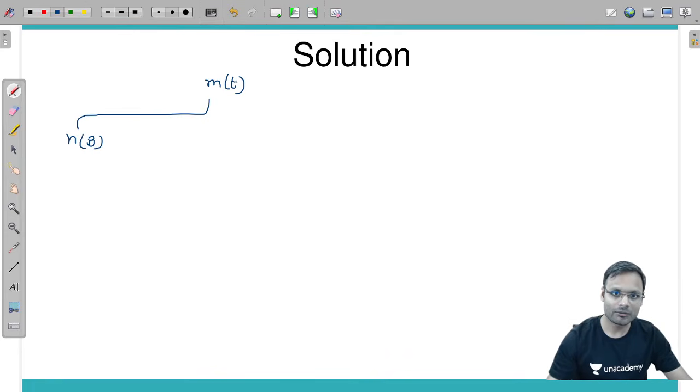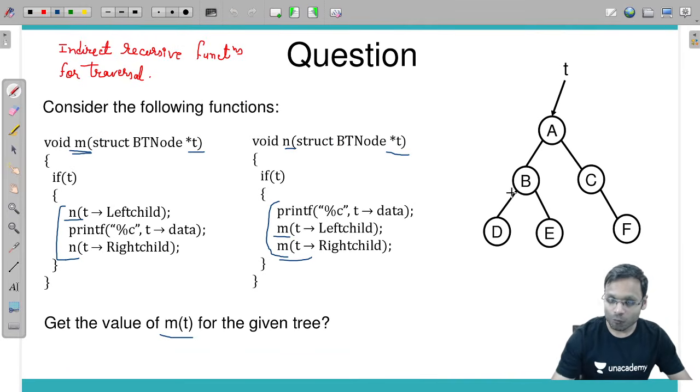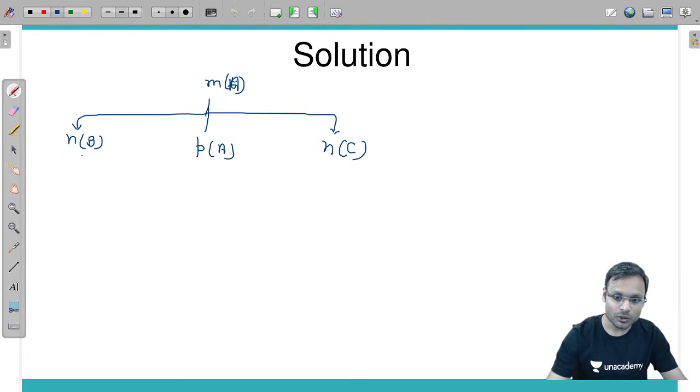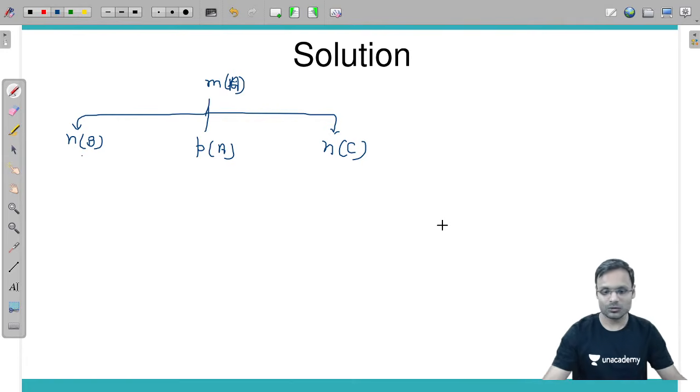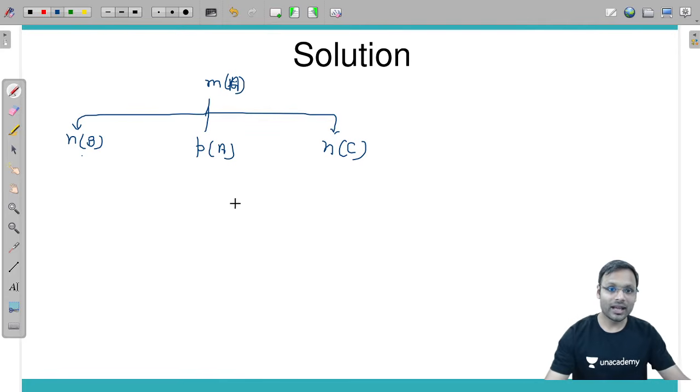So you have called for a. Then after that you print the value of root a, and then the n function you call for the right child c. Now for b you will have to execute function n. You need to execute for b and keep going downside. But I would not like to go with this regular method.